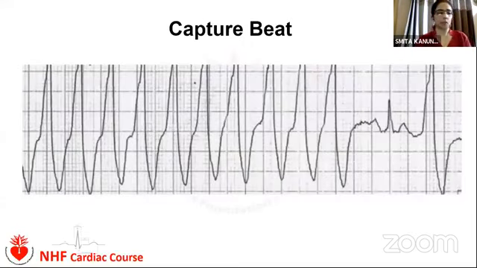Now the capture beat. What is the capture beat? A capture beat usually occurs when the sinus node transiently captures the ventricle in the midst of AV dissociation, and it gives a feature of a normal sinus complex. This is the tachycardia, and this gives a picture of normal sinus rhythm. It means it is the capture beat, another diagnostic point for ventricular tachycardia.